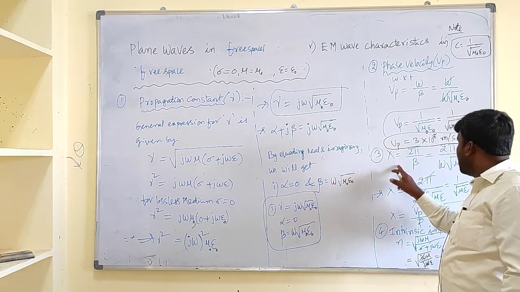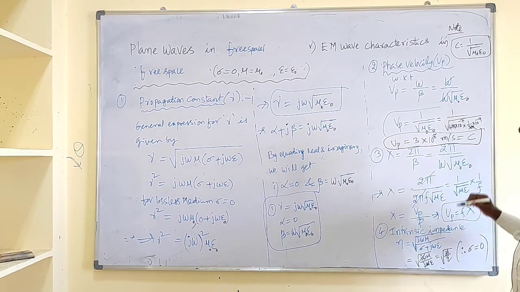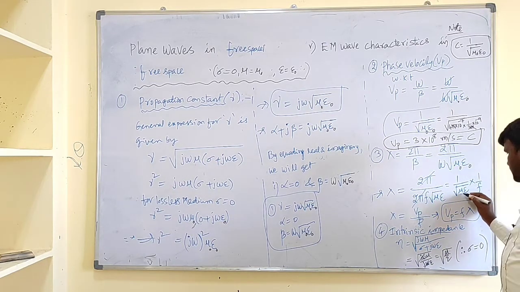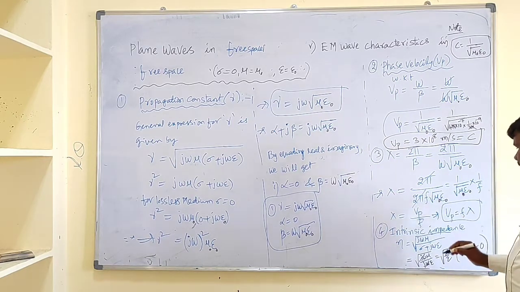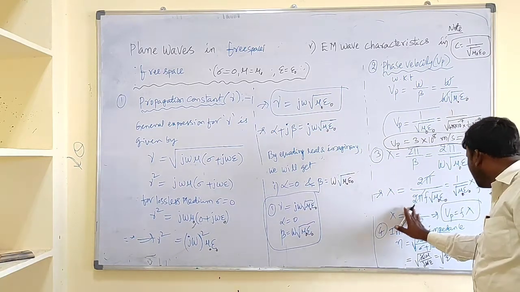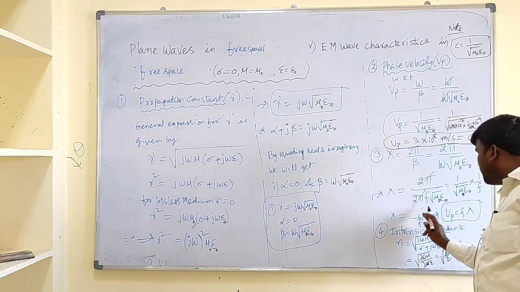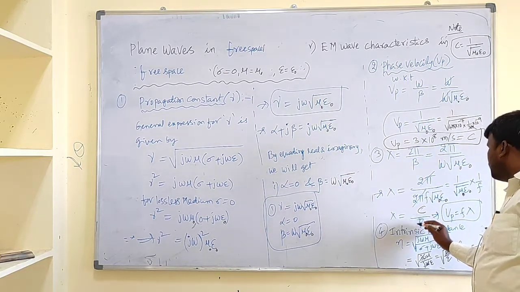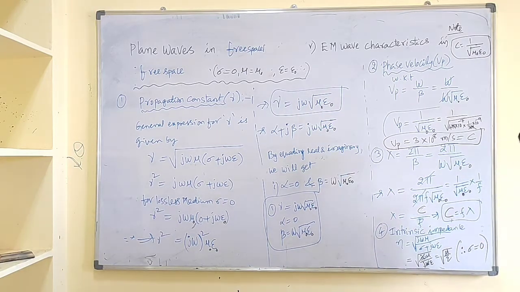Next, move on to lambda equal to 2 pi by beta, that is 2 pi by omega root mu naught epsilon naught. Here, 1 by root mu naught epsilon naught is the phase velocity Vp, which is nothing but our C. So lambda equal to C by F. Finally we got the relation C equal to F lambda.